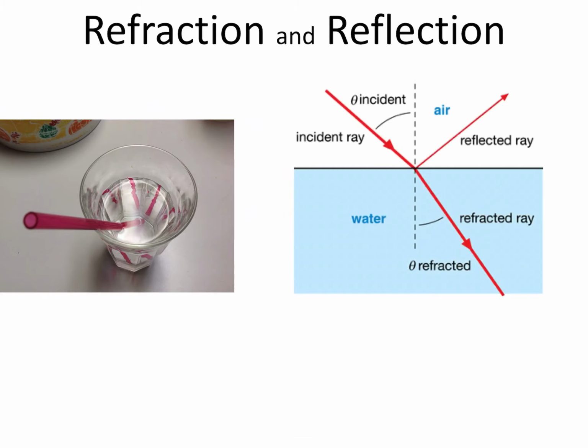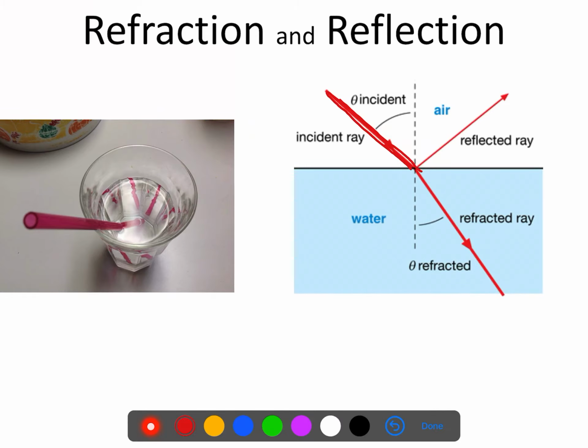So reflection, basically we hit a boundary, we come in and we bounce back. So our boundary here is air and water. So this right here is our separation between our two materials. So reflection, we stay on the same side, we stay within the same material, it just bounces back. With refraction, now we have a light ray or a wave of some sort.